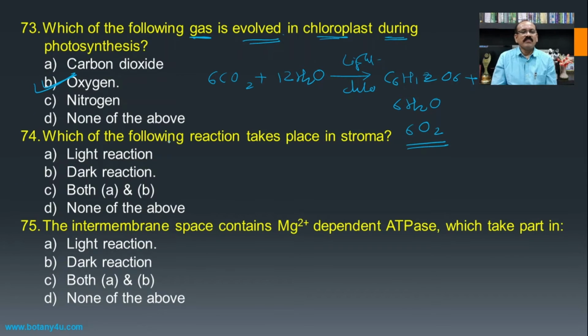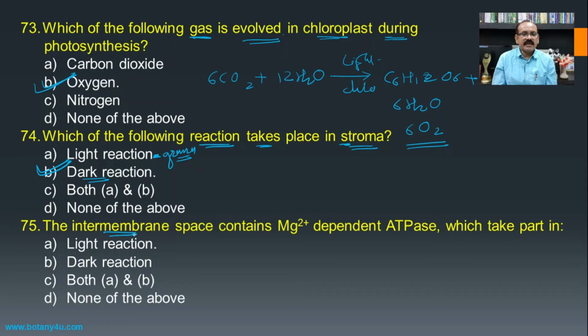Then, which of the following reactions takes place in the stroma? Means in the grana there is one type of reaction, and in the stroma there is another type of reaction. So in the stroma the dark reaction is carried out, and the light reaction is carried out in the grana. So we have to remember this also. So the dark reaction will be the answer for this one.